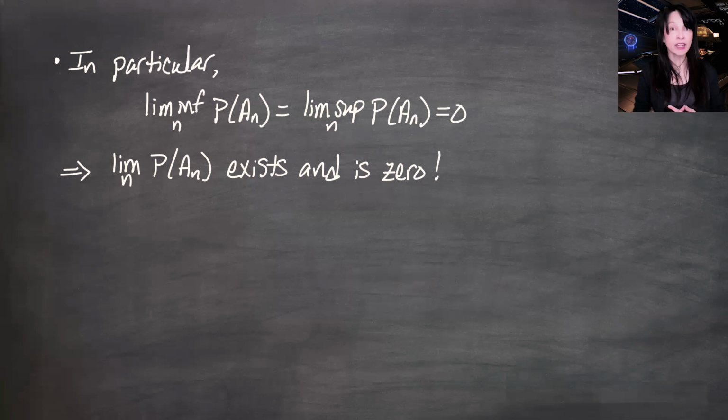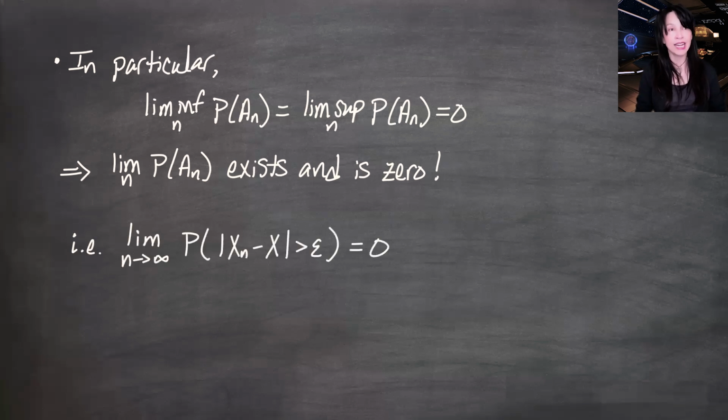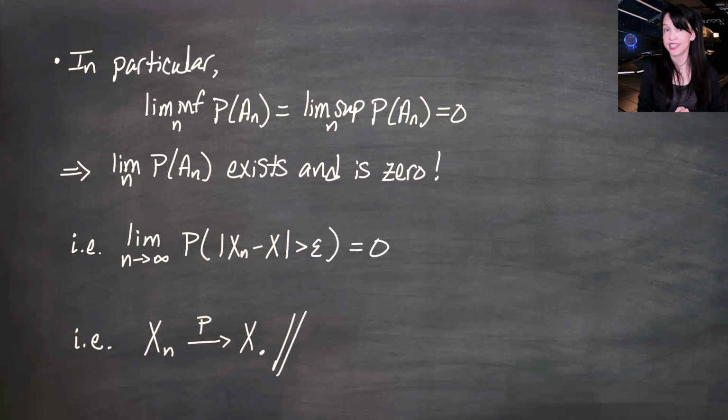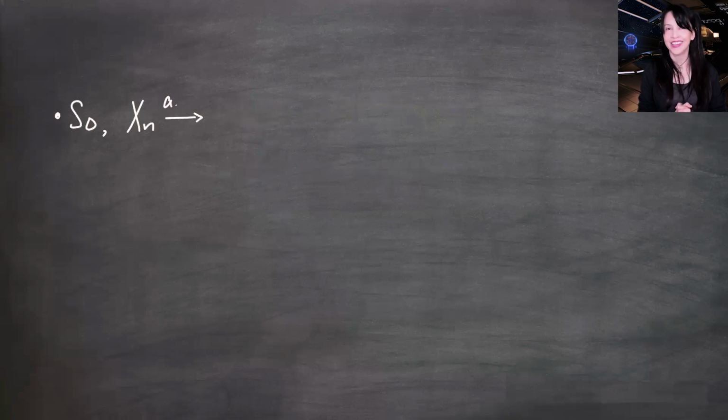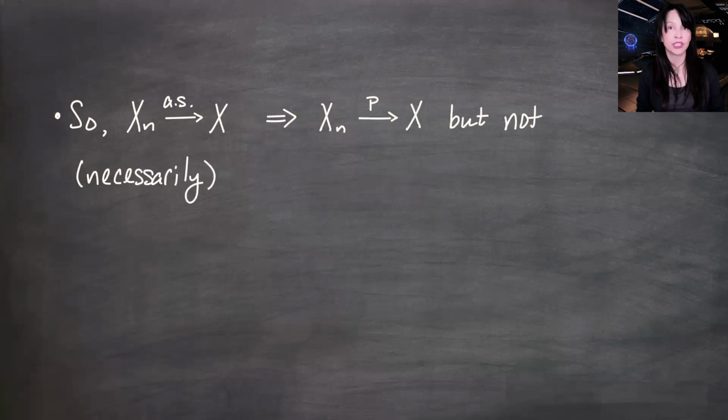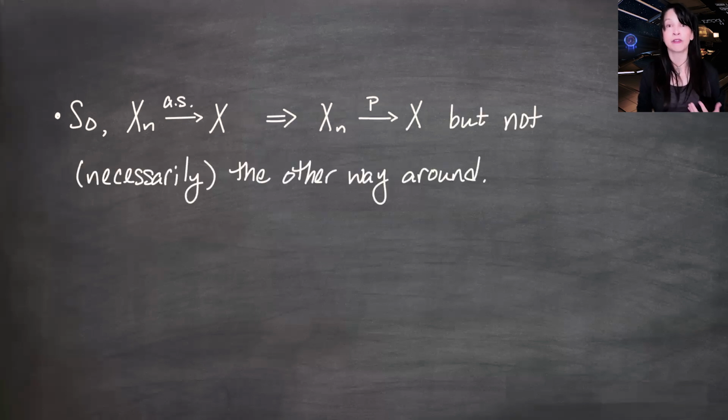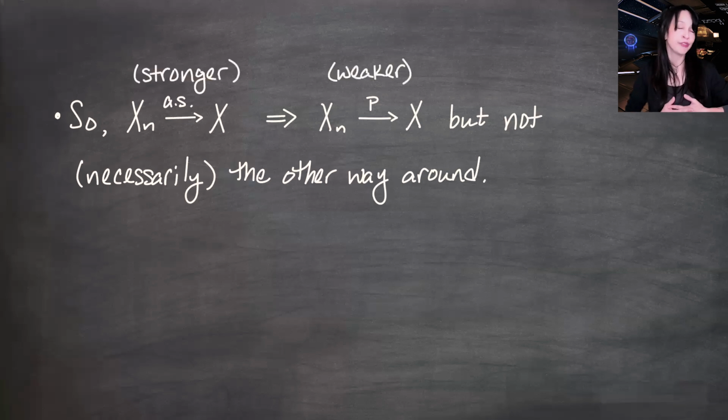An was the set of omegas for which the distance between Xn(omega) and X is greater than epsilon. So we've shown that the limit as n goes to infinity of the probability measure of the distance between Xn and X being greater than epsilon is 0. And this is one of our definitions for convergence in probability. One more time: convergence almost surely implies convergence in probability, but not necessarily the other way around. And so for this reason, we say almost sure convergence is a stronger form of convergence, and convergence in probability is weaker when compared to almost sure convergence.